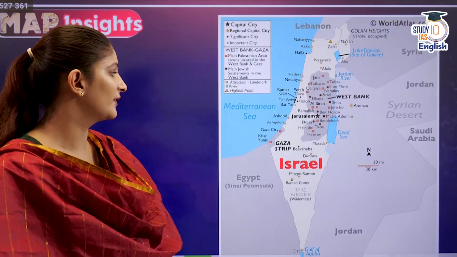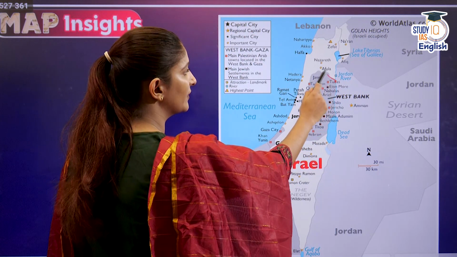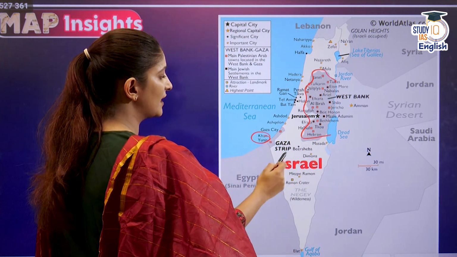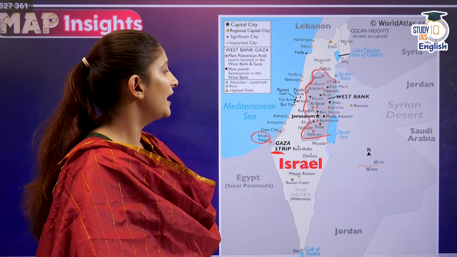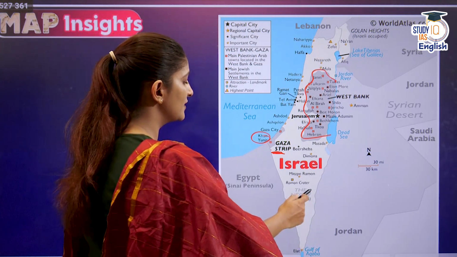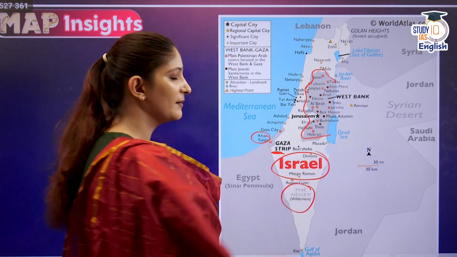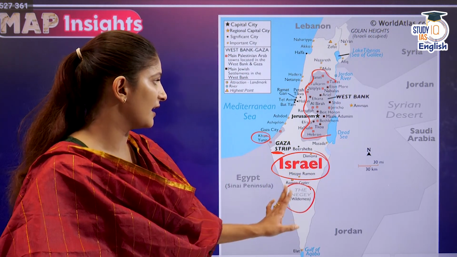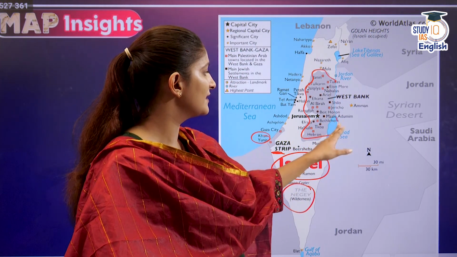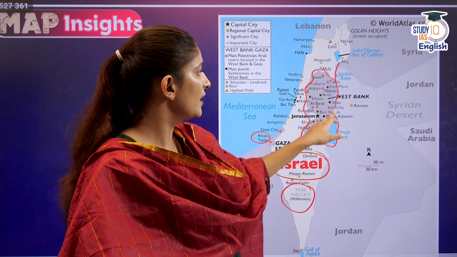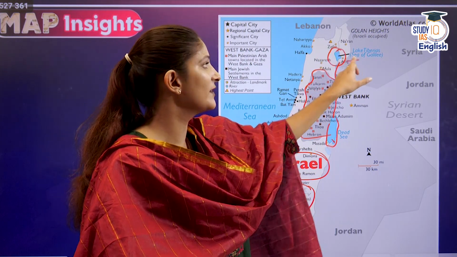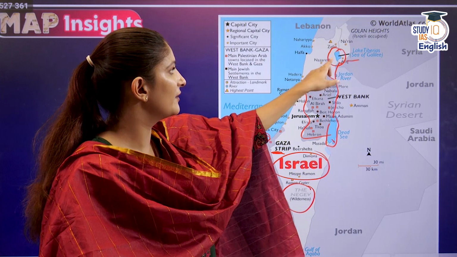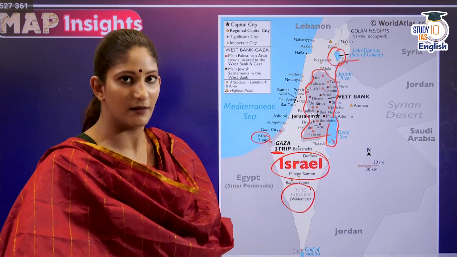Then we talk about Khan Yunis, right? Here is the West Bank. But Khan Yunis is situated in the Gaza Strip. So that makes that particular statement incorrect. Other than this, you can also find the Negev. This is the desert that we have talked about in certain past classes. It is in Israel. Other than this, you see here is the Dead Sea and here is the Jordan River. Jordan River is feeding both the Dead Sea and the Lake Tiberias, or the Sea of Galilee as it is known. And yes, the Lake Tiberias is to the north of the West Bank. Okay, so that particular statement becomes correct.